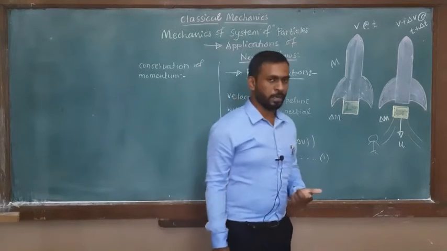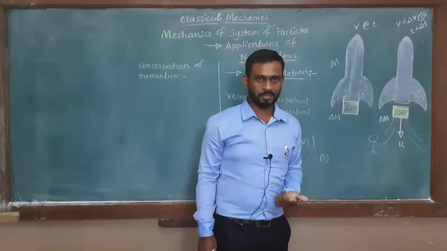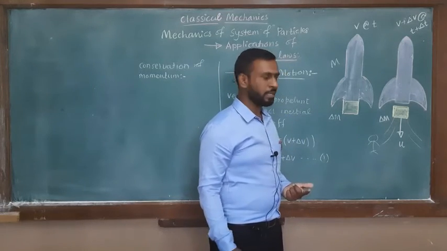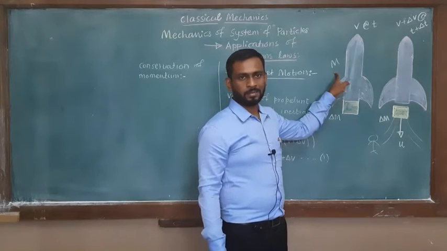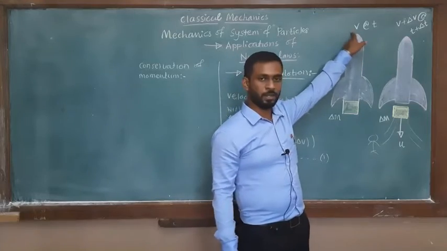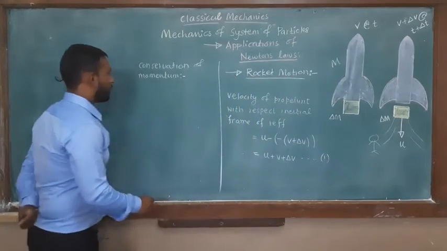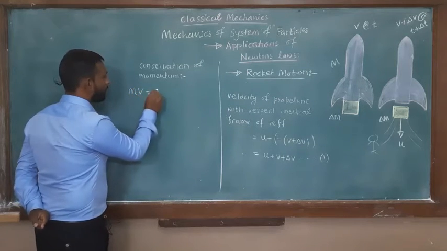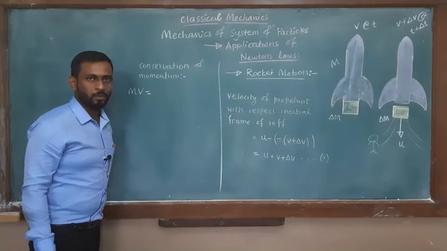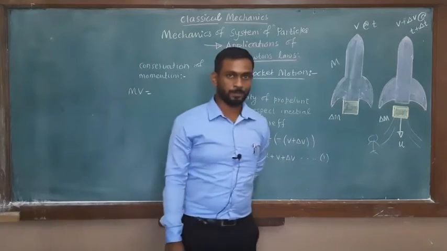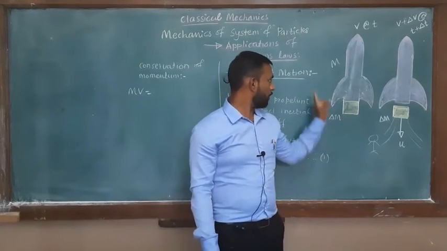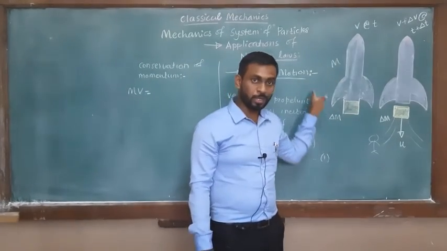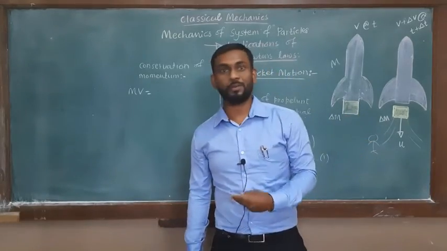So what is the initial momentum? Momentum is mass into velocity. What is the initial mass? Mass m. What is the initial velocity? V. So the initial momentum is m into v. What are the final mass and final velocity of this rocket system? Now the total mass of the rocket is m, which includes the mass of fuel plus the mass of the vehicle.